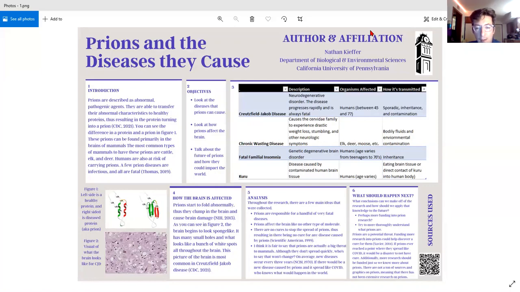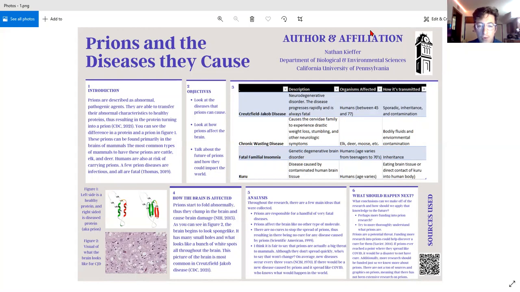Number one is Creutzfeldt-Jakob disease, also known as CJD. It is a neurodegenerative disorder, and pretty much all that means is that the human body, such as the brain and liver, kind of decompose of itself over time. The disease progresses rapidly and is always fatal. Humans between the ages of 45 and 77 usually get this, and they usually get it through it being sporadic, which just means they get it out of nowhere one day. It can be inherited, and it can also be gotten through contamination through human liquids.